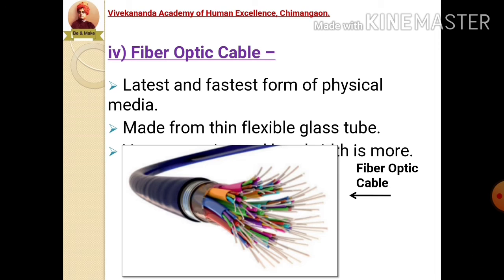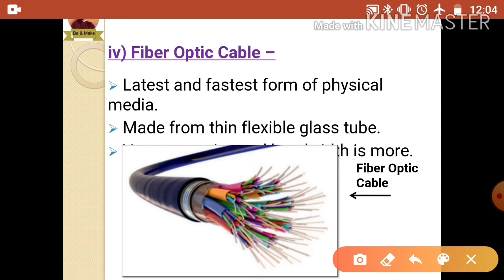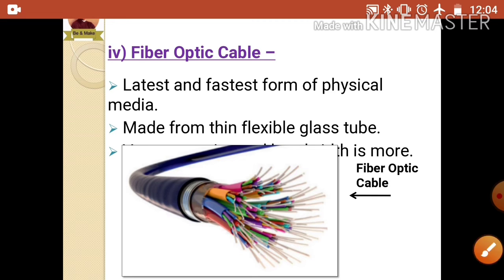Now these small white wires are there, and these dots I have shown here. These are the wires or cables which are made with the help of glass tubes, and as they are made up of glass tube, they can easily break during the installation. So these cables require more care whenever we are going to form a computer network.